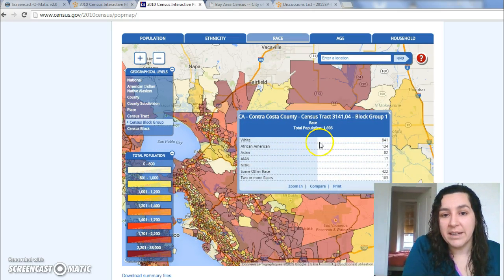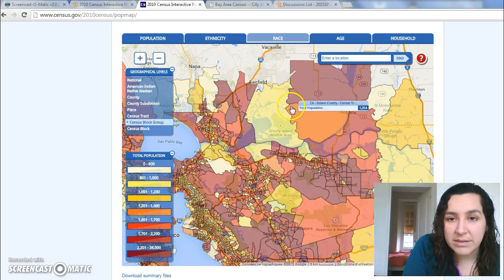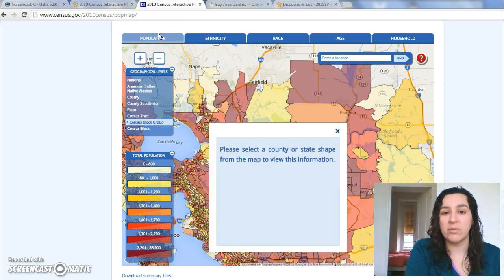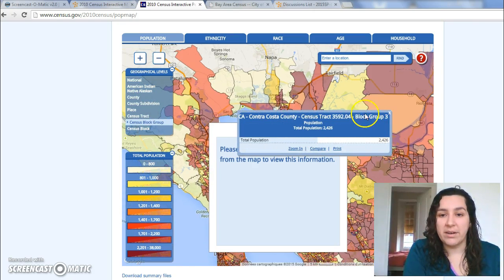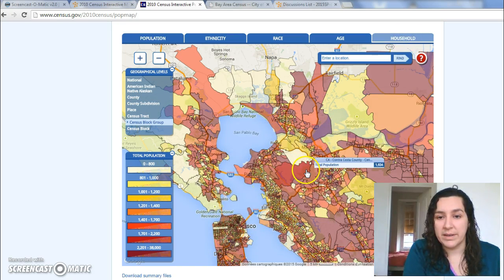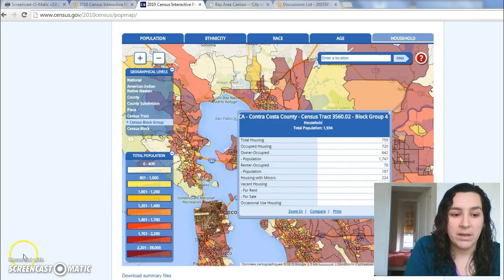You can see again, this is by housing tract. You can see again all the demographic information. If you say, okay, well, I'm more interested in population or in household, again, all you have to do is click on these guys. So I can click on this tab. And then I could say, okay, I'm going to look at total for Contra Costa, etc. Okay, so I wanted to go over those two.